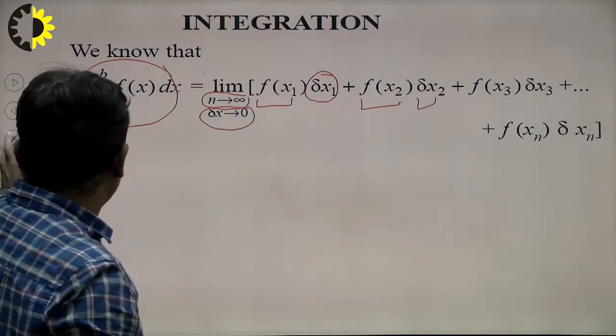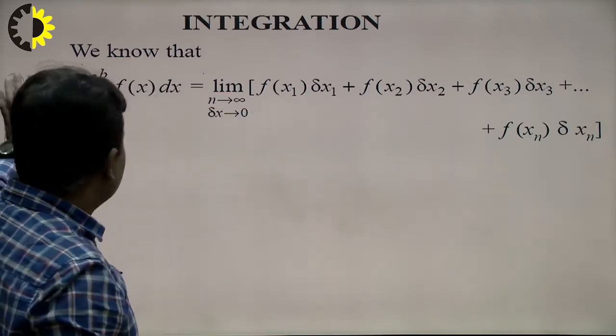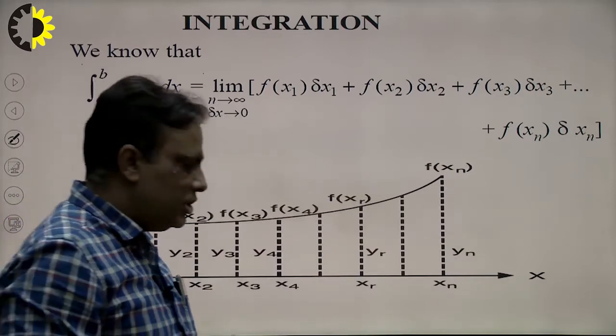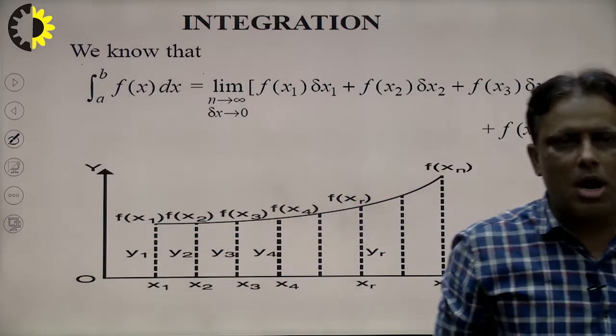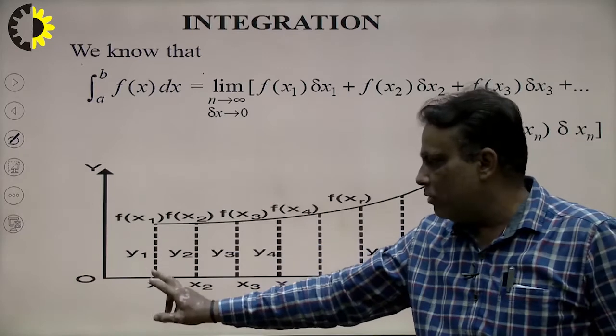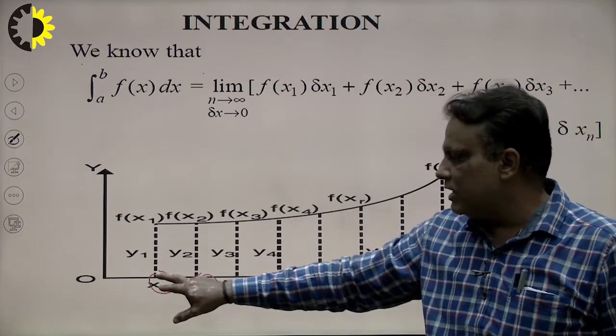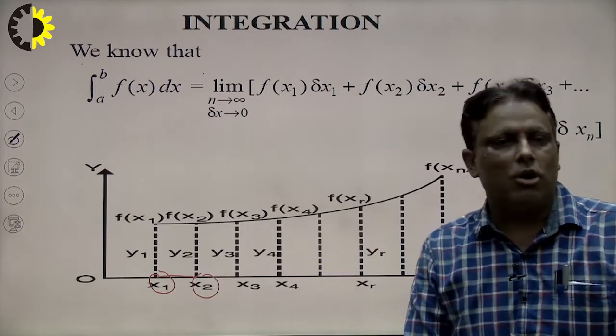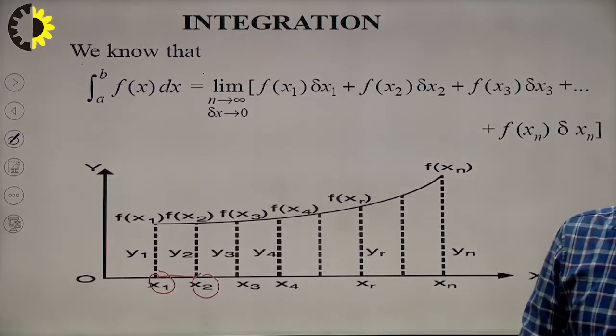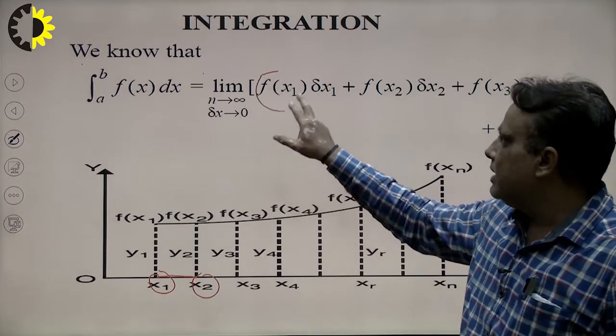I can say that graphically, right? Suppose I have a curve which is divided into n equal parts. I draw the perpendicular here on the x axis, that is known as x1, and this is known as x2. In this way this is known as delta x1, the width of this cross section area. How to calculate f(x1) into delta x1?